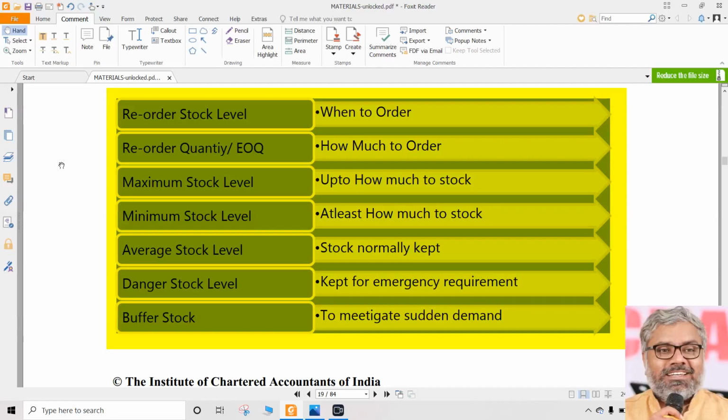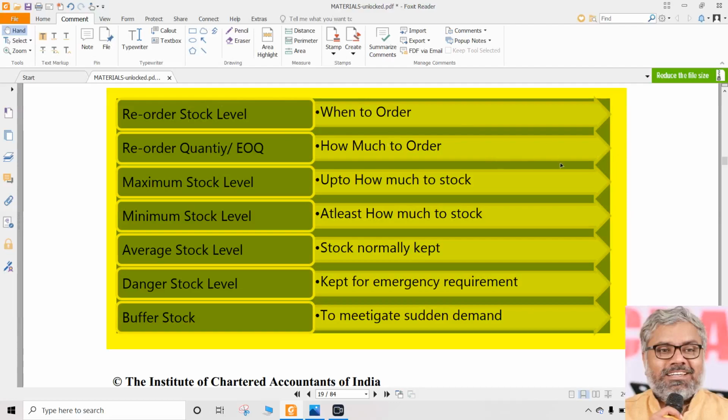Issued by whom here? We are talking about the storekeeper. We are the storekeeper now. All these levels, who has to maintain them? The storekeeper has to maintain them. So the storekeeper issued another 100 kgs to production the next day. Now the stock has reached 1000 kgs. So what should the storekeeper do immediately? He has to raise a purchase requisition. The storekeeper will not purchase himself, we know that. He will raise a purchase requisition to the purchasing department, and then an order will immediately have to be placed by the purchasing department.